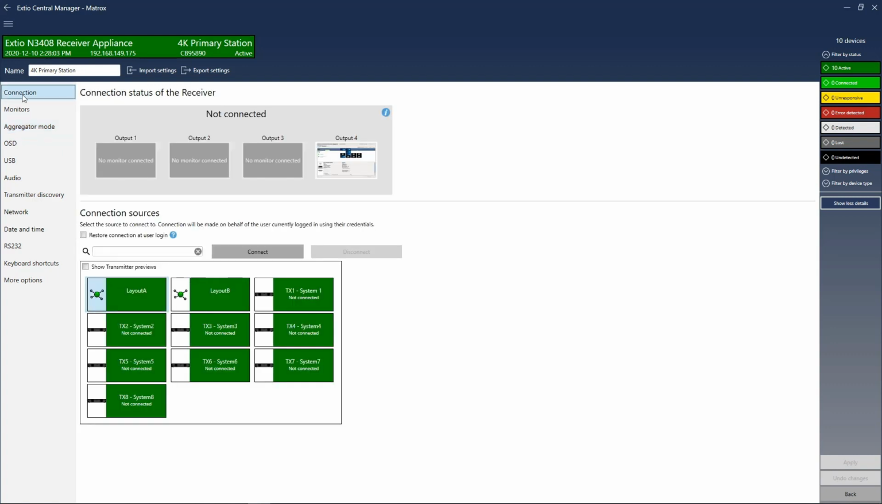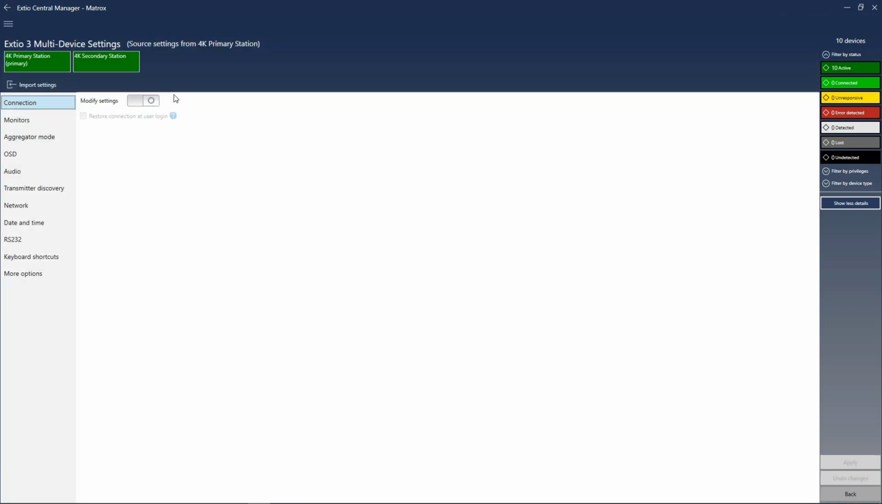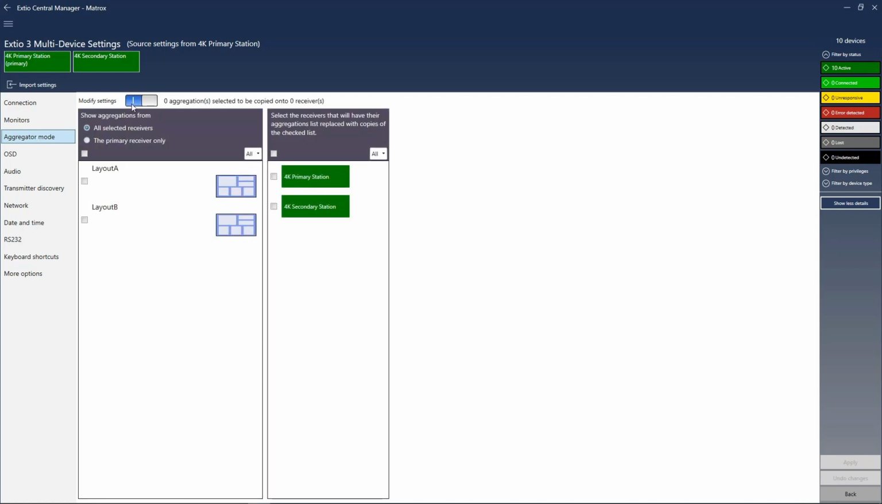When you go to the connection section, you will see all available transmitter devices that the receiver can connect to, as well as the 2 aggregated layouts, layout A and layout B. If you have multiple receivers in your setup, you can easily export these layouts to other receivers. Go to the main interface and select all available receivers and click Multi-Device Settings. Go to Aggregator Mode, select Modify Settings, and check the layouts that you want to add to your secondary receiver unit, and click Apply.